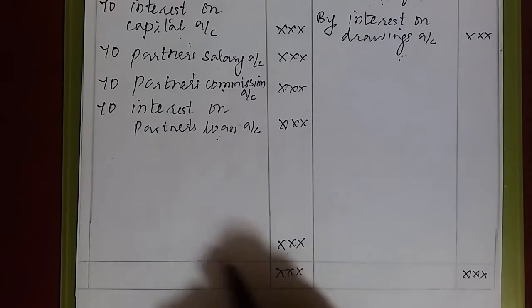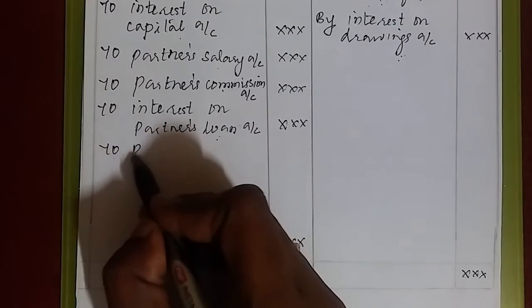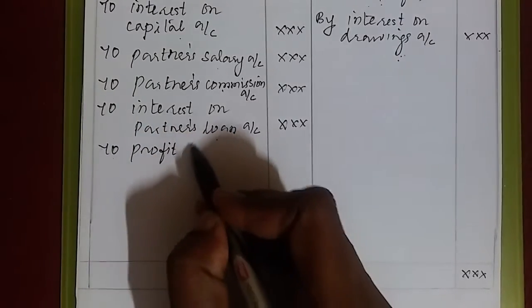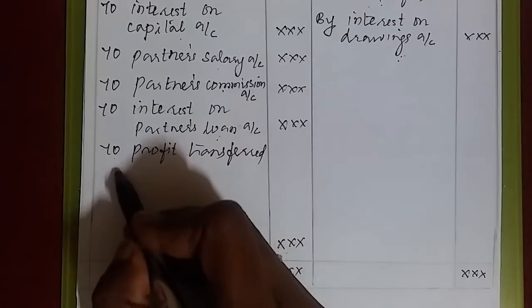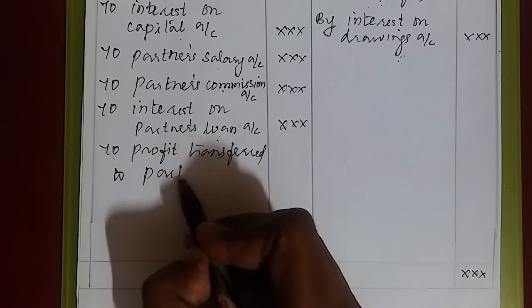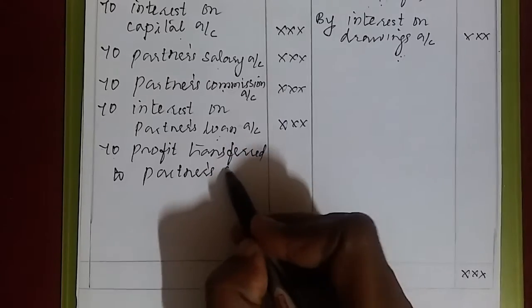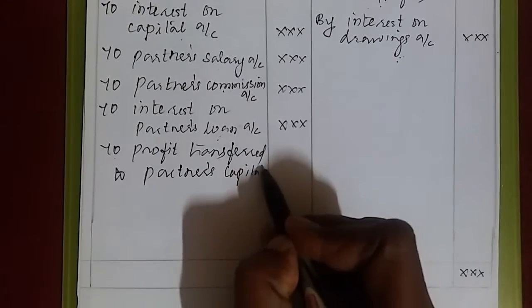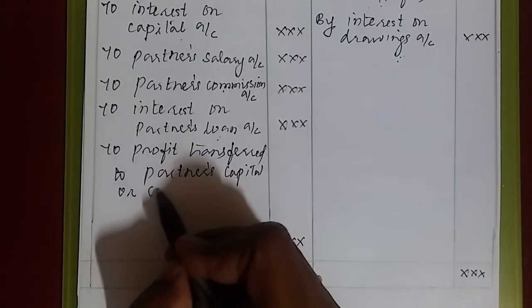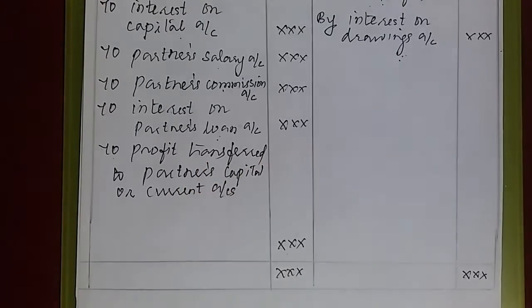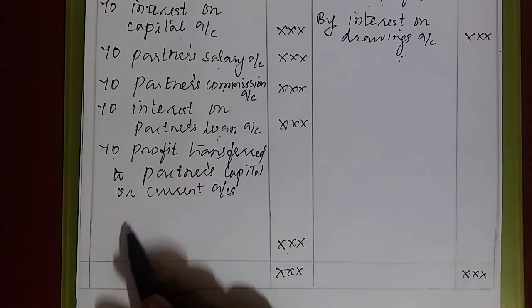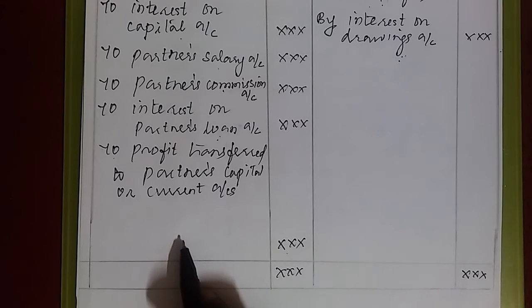That balance should be written here as to profit transferred to partners' capital or current accounts. So this should be distributed among the partners in their profit sharing ratio.